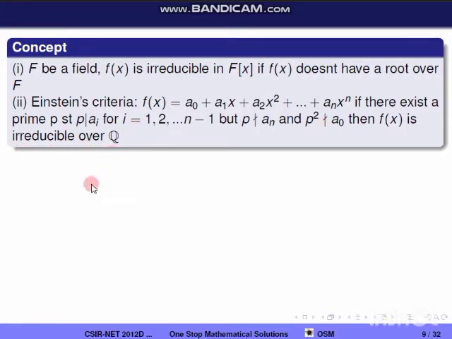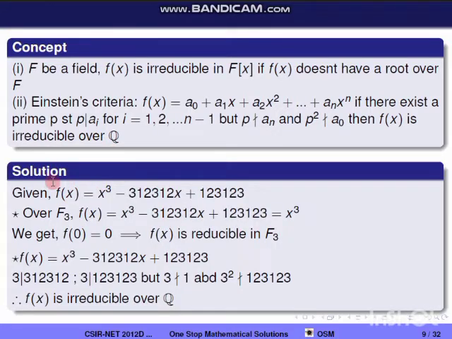So now we'll move on to the question. So they have given a polynomial. I am taking it as f(x) equal to x cube minus 312x plus 123. So over F3 means we are taking the coefficients of each term mod 3. So 123 mod 3 is going to be 0, and x cube minus 312x: 312 mod 3 is going to be 0 because it is a multiple of 3. Similarly, the constant term is going to be 0 over mod 3 because it is a multiple of 3. So therefore f(x) equals x cube over F3.